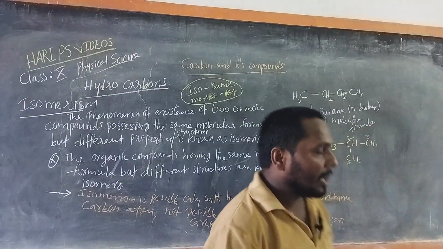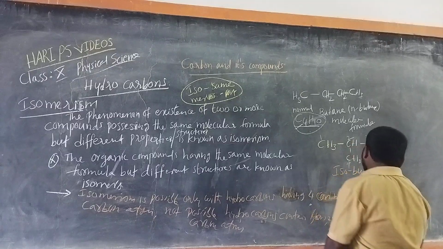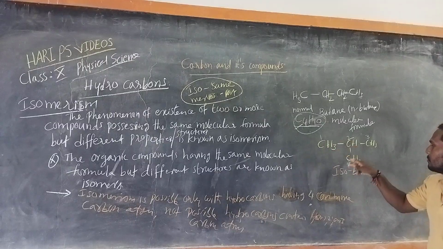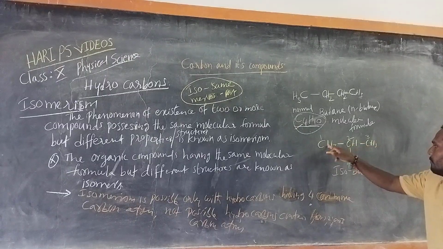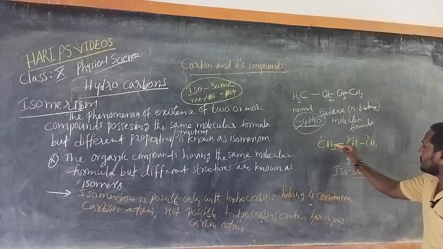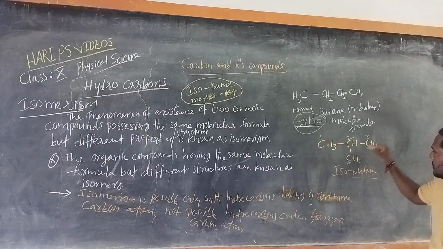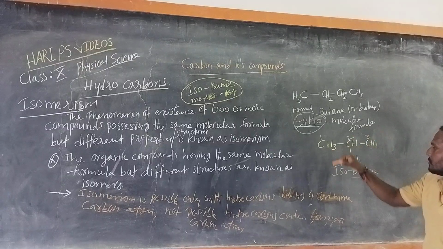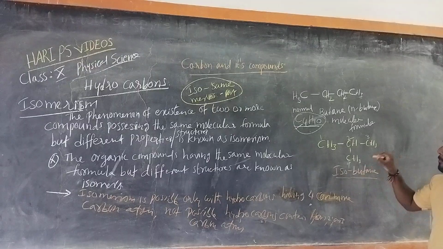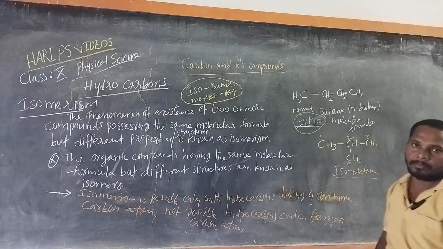Its name is isobutane. Why butane? 4 carbons. 1, 2, 3, 4. So butane, iso. This is called isobutane. This is N-butane or normal butane.